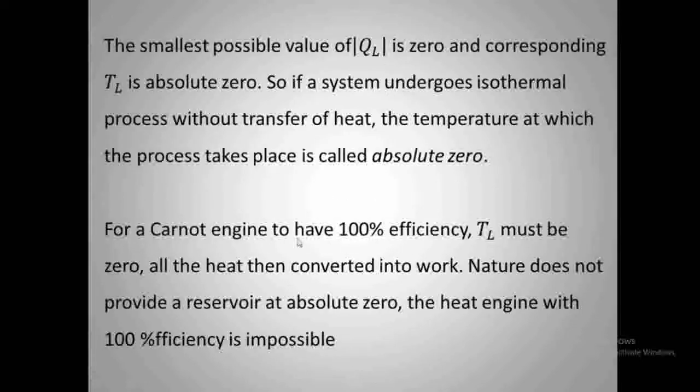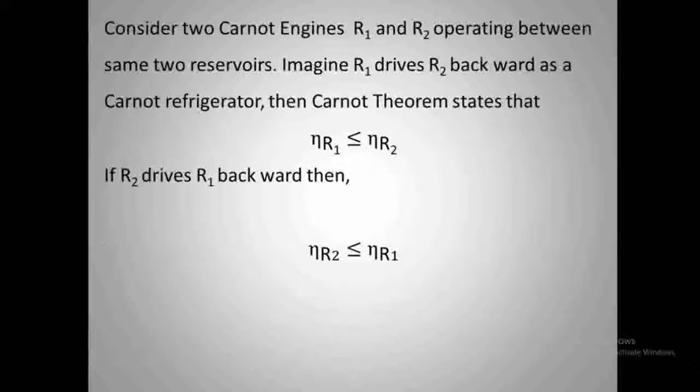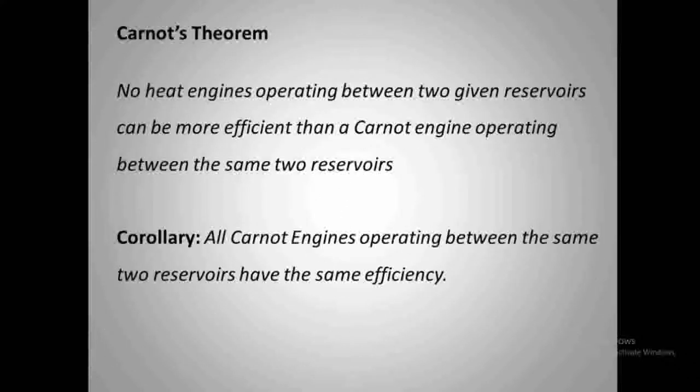So for a Carnot engine to have 100% efficiency, if QL is 0, then TL must be 0, and all heat is converted into work. But nature does not provide a reservoir at absolute 0. So a heat engine with 100% efficiency is impossible. So this is the Carnot theorem and its corollary.